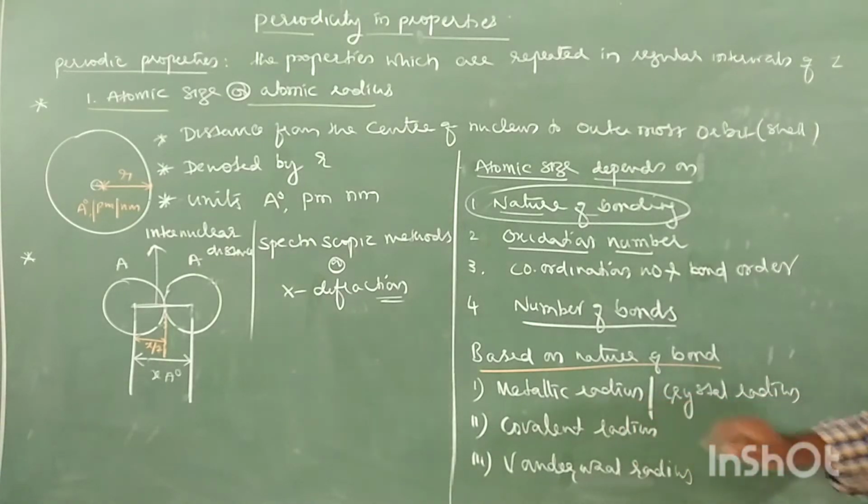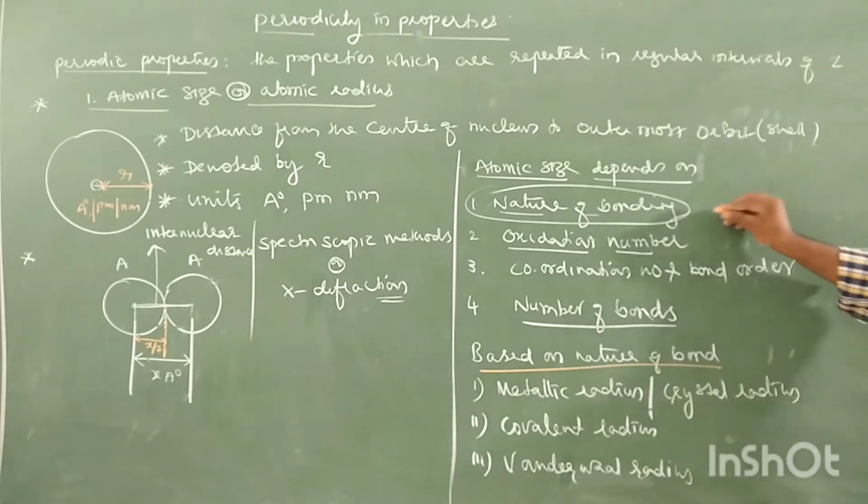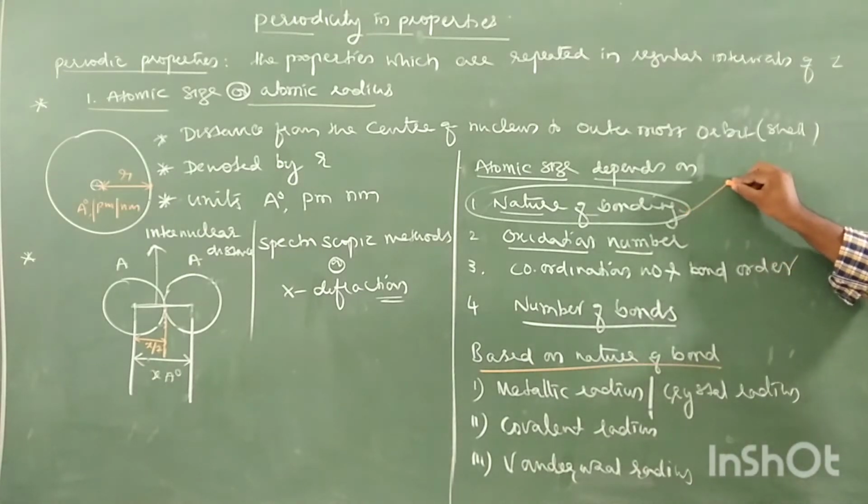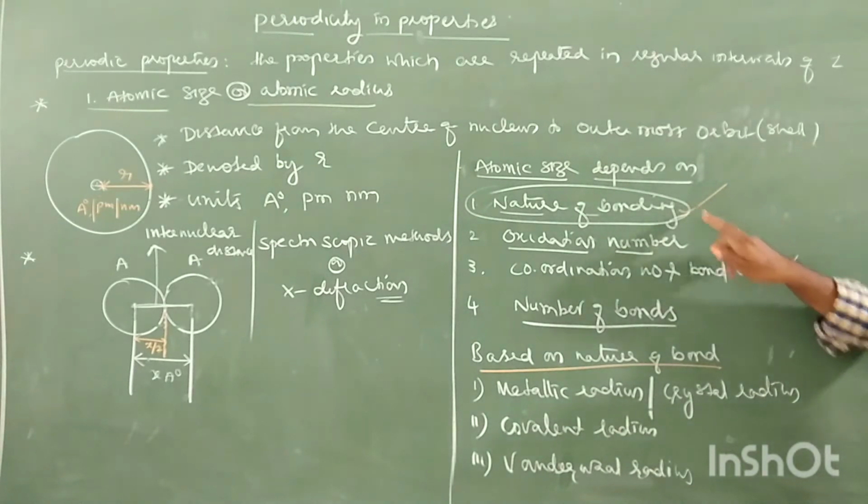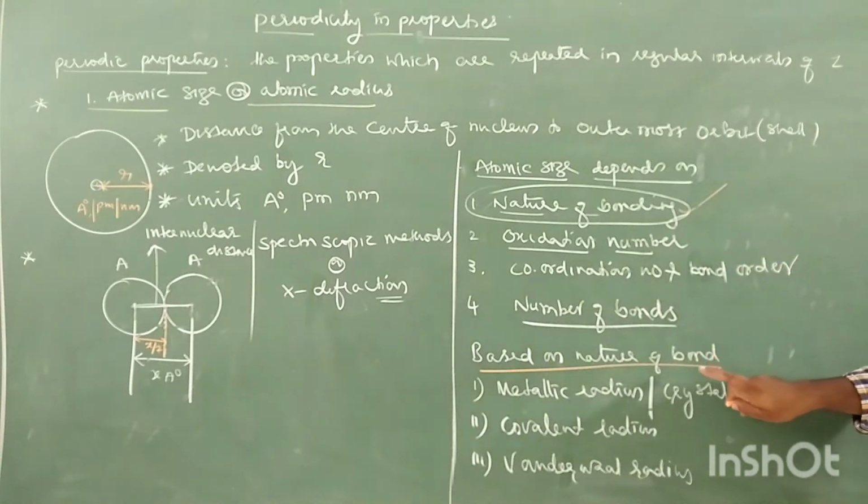Metallic radius. Tell me, metallic radius can be measured where? In metals, because they are having metallic bond. Nature of bonding is what? Metallic bond. That means the element or the molecule which is having metallic bond, their metallic radius can be measured. So try to remember, metallic radius is measured in metals because they are having metallic bond.